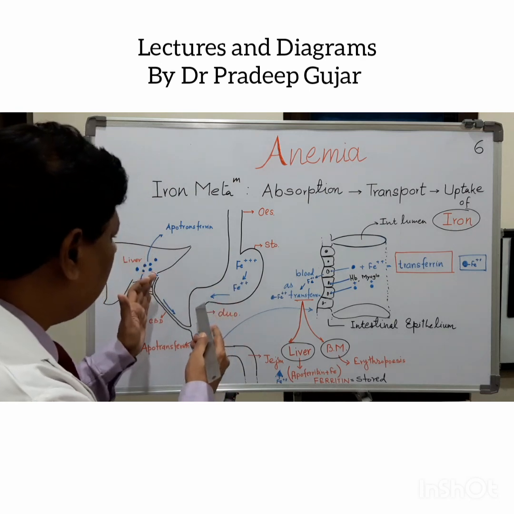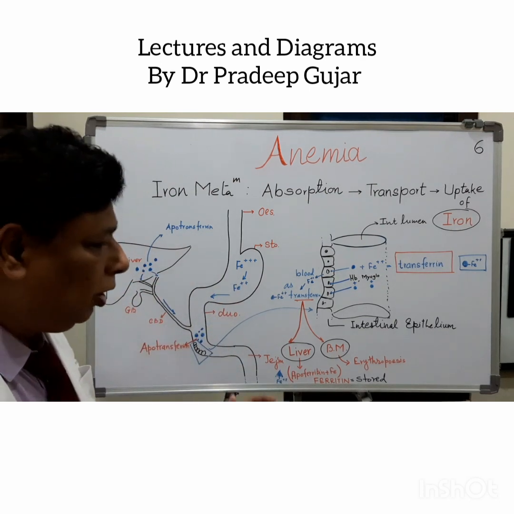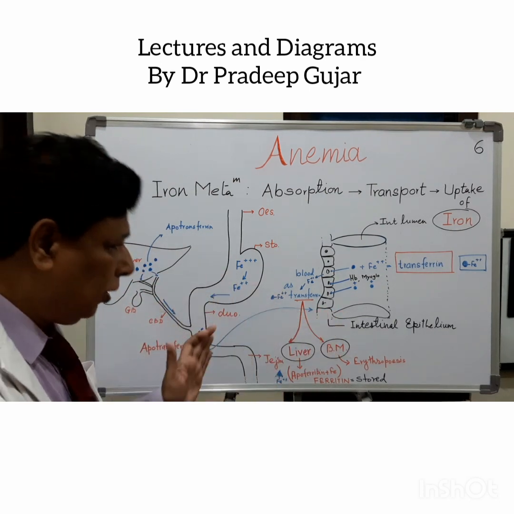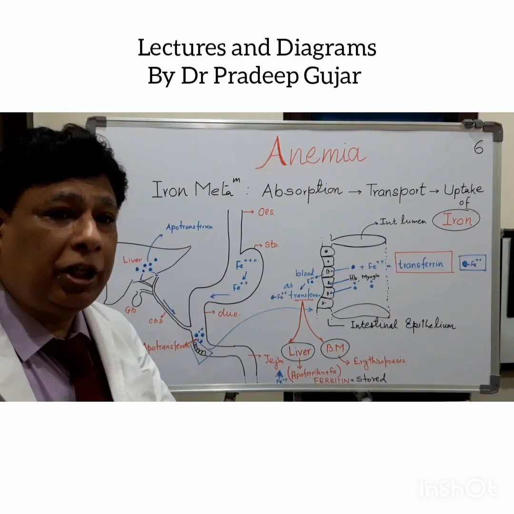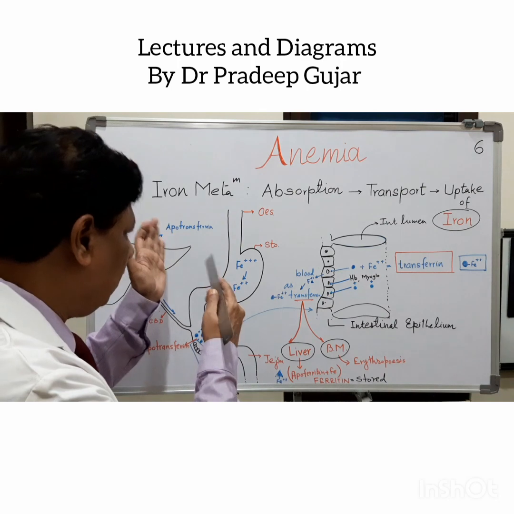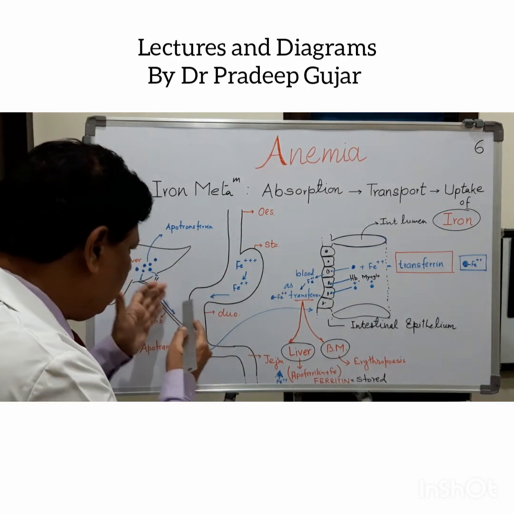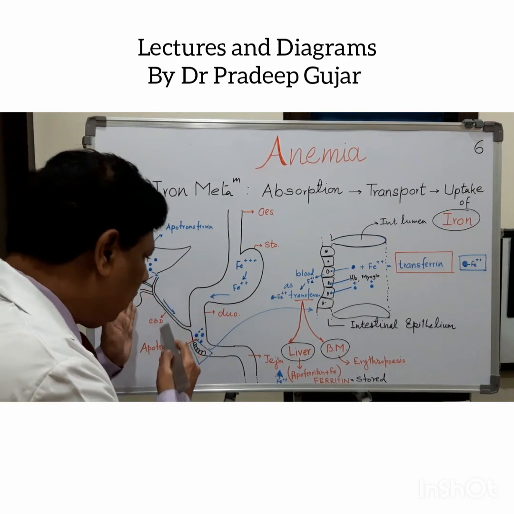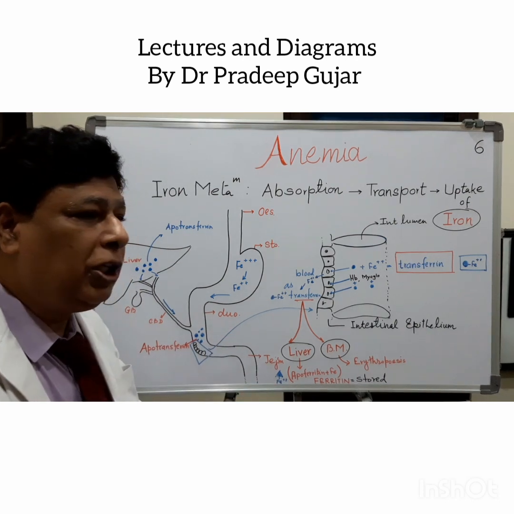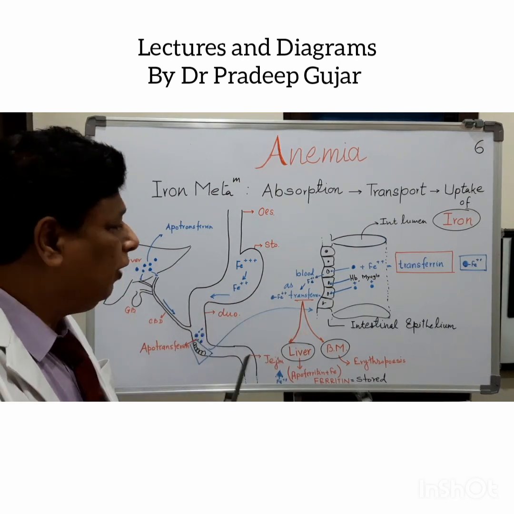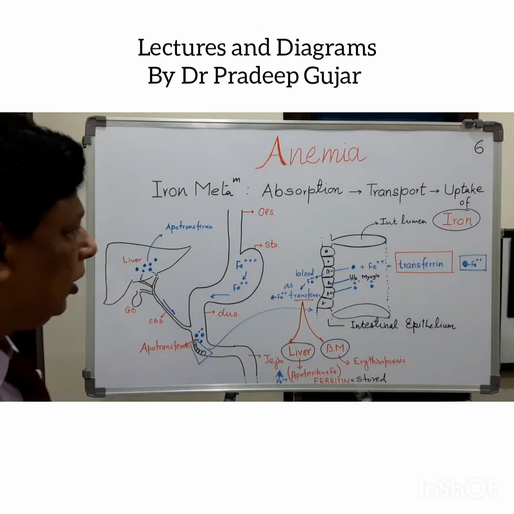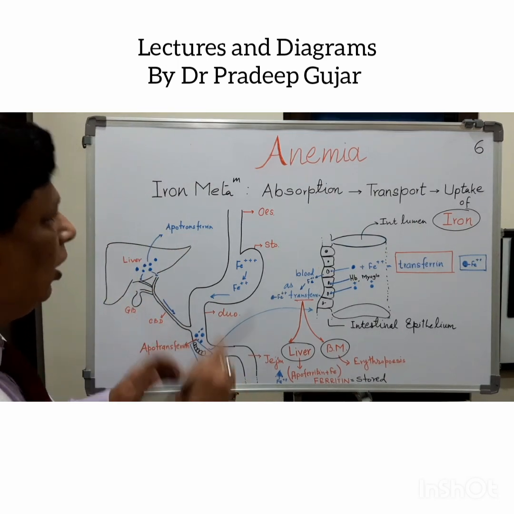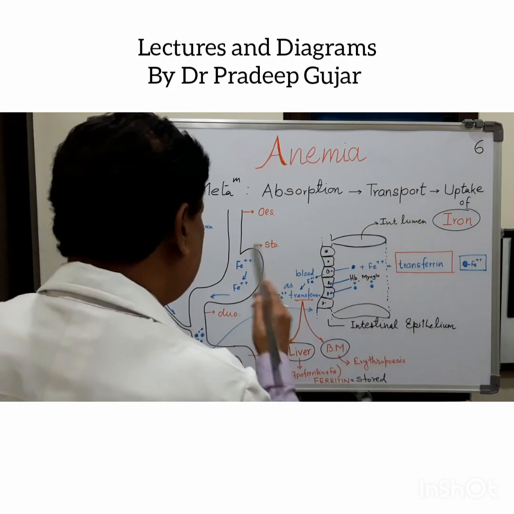Once it is absorbed, then it is transported through the blood, and then it is taken up to the desired site. For example, iron absorbed, then it has entered into the blood, then through blood it will go to the desired site like bone marrow, where the erythropoiesis takes place. Right. Let us go one by one, absorption, transport and uptake in detail.